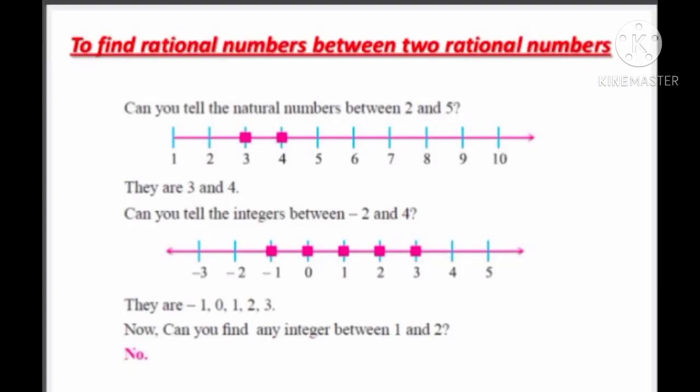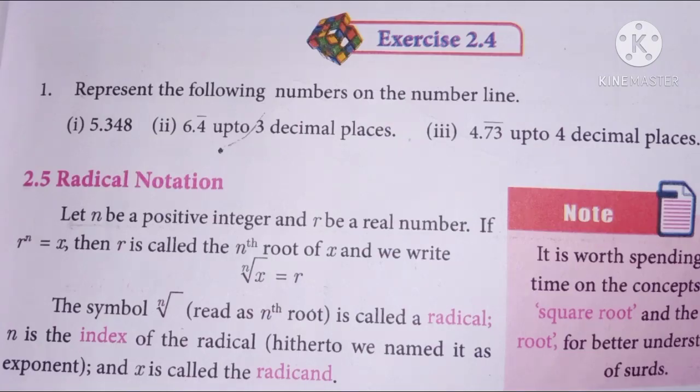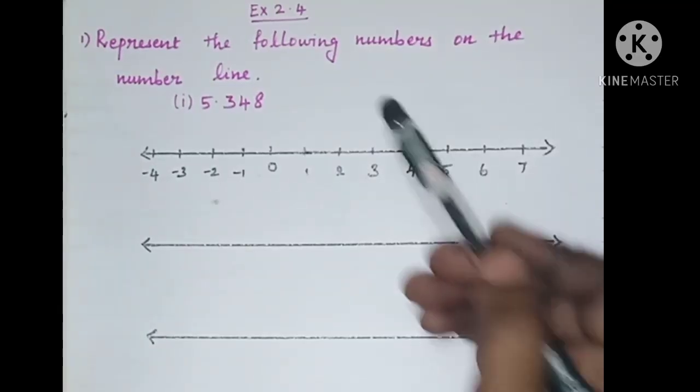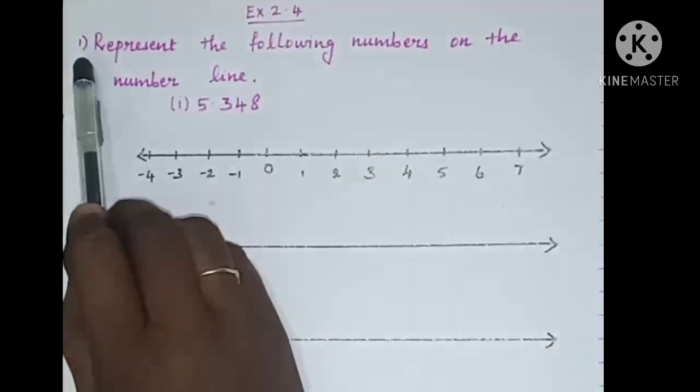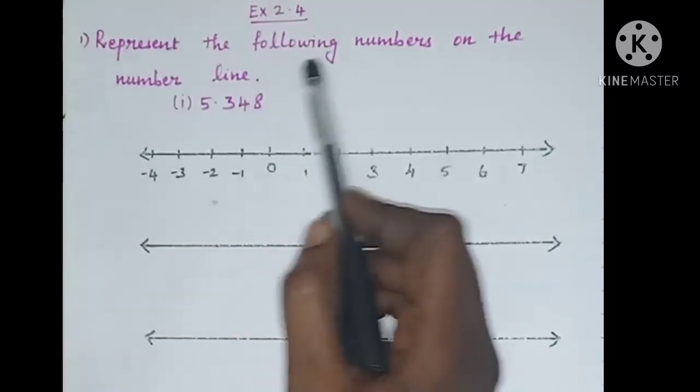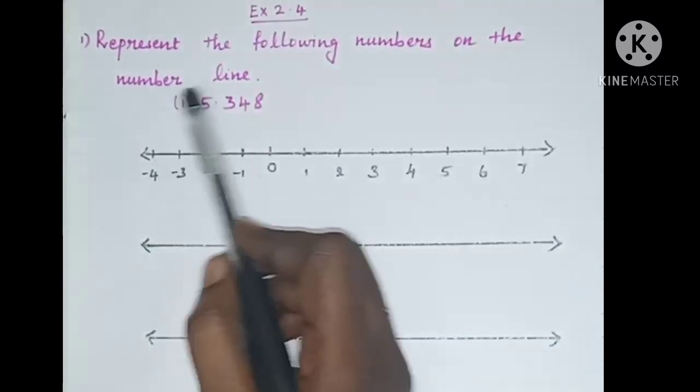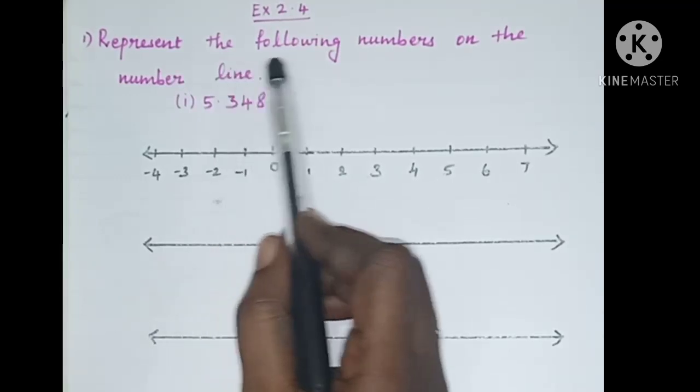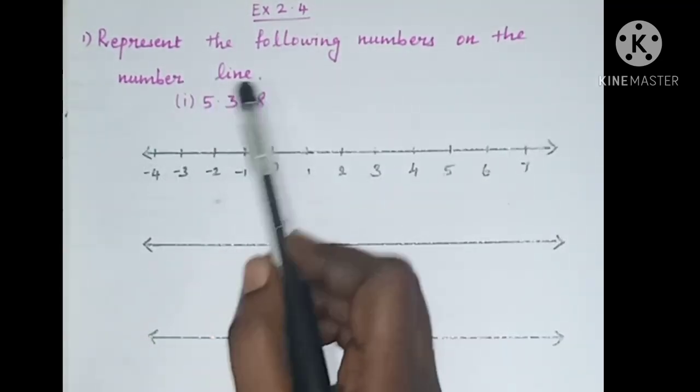Now let us practice the problems using the number line. Exercise 2.4 is given on page number 57 in your book. Exercise 2.4, first sum. Represent the following numbers on the number line.